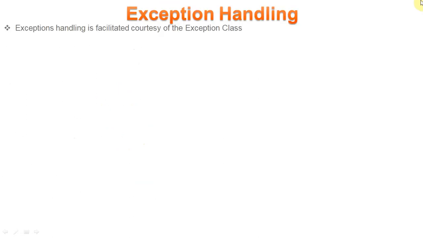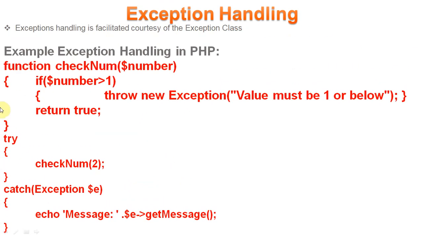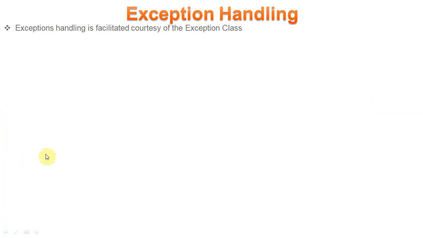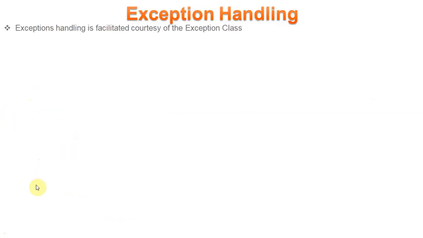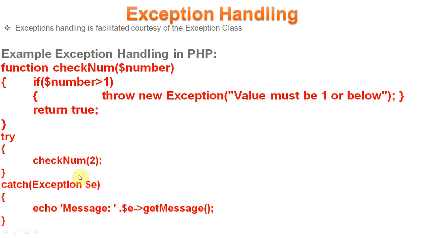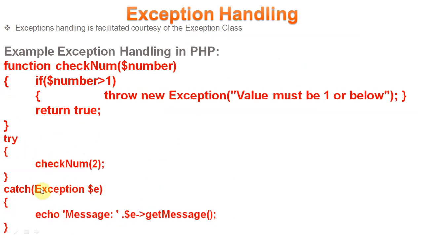So now you can see another example. Here in this example we have one more function, the checkNum function, and this function is in the try block. You can see in the previous program we had a statement inside the try block, while in this program we have a function inside the try block. So this is the checkNum function. 2 is passed to the function, 2 will be copied to the number variable, and we have mentioned here this is a user defined exception.